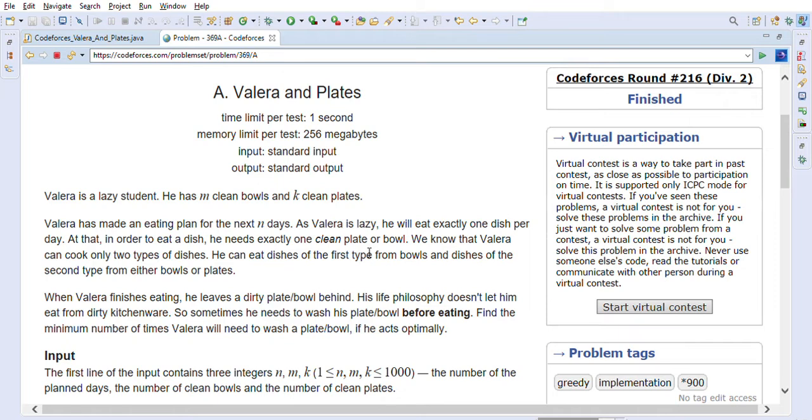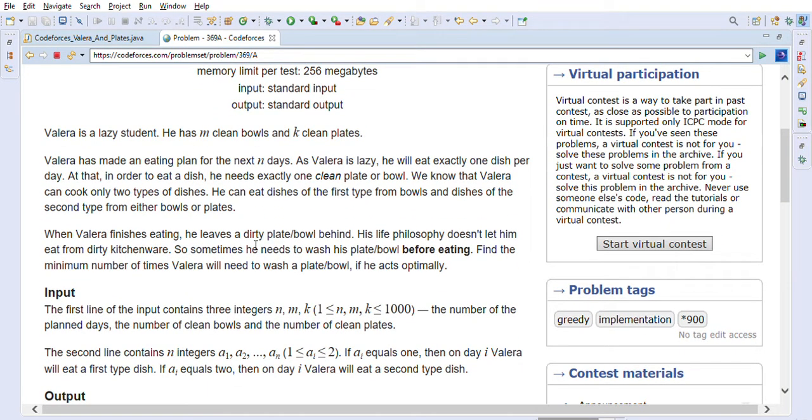So let's go through the Valera and plates problem. Valera is a lazy student. He has m clean bowls and k clean plates. Valera has made an eating plan for the next n days. As Valera is lazy, he will eat exactly one dish per day. At that, in order to eat a dish, he needs exactly one clean plate or bowl.